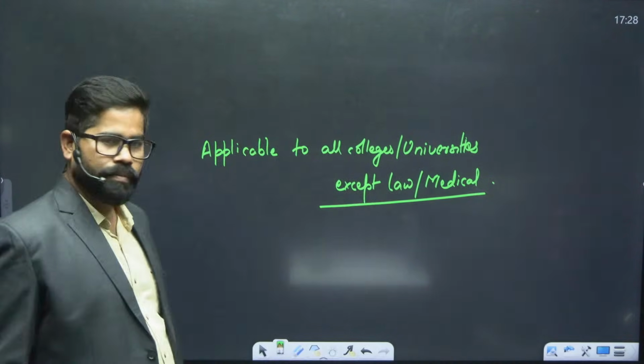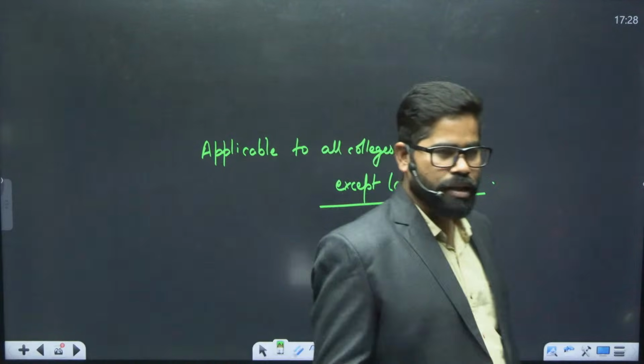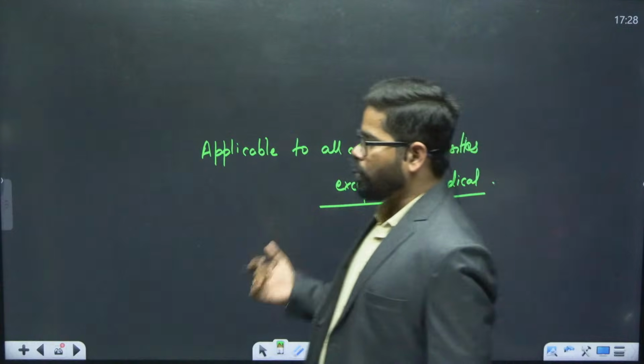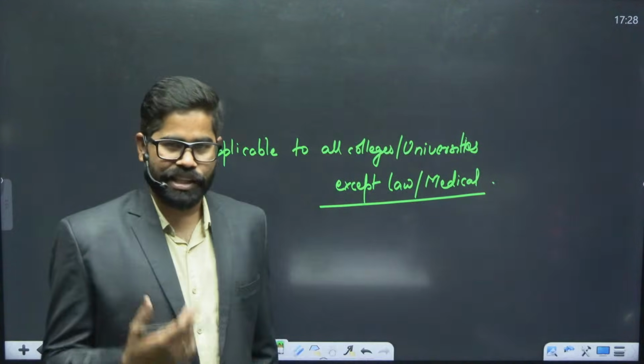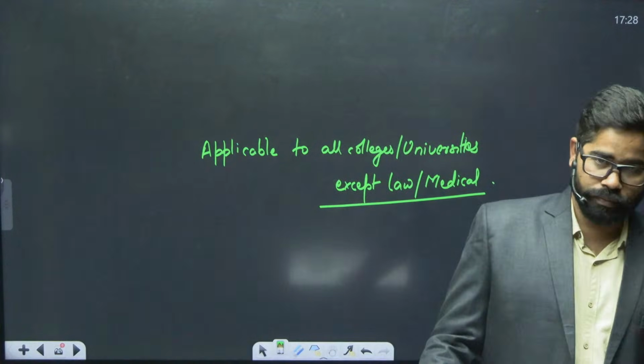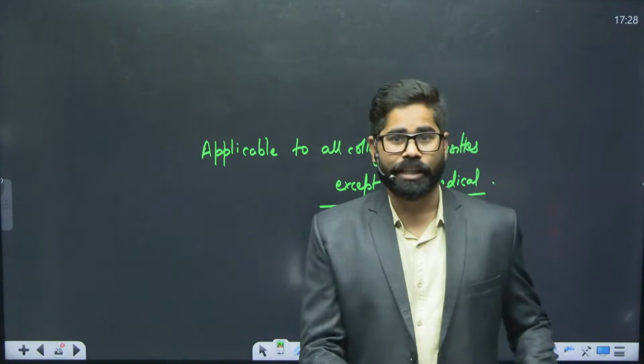For them, there will be different bodies which will be regulating this. But when we talk about all other schools, colleges, engineering colleges or any other colleges, they will be coming under this new Viksit Bharat Shiksha Adhishtan.